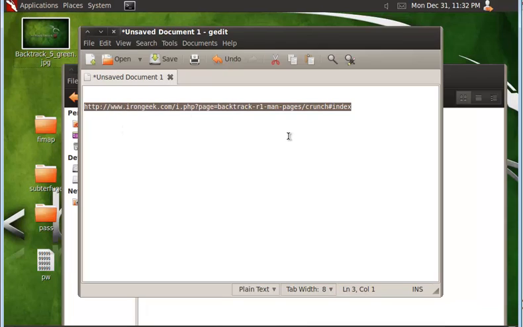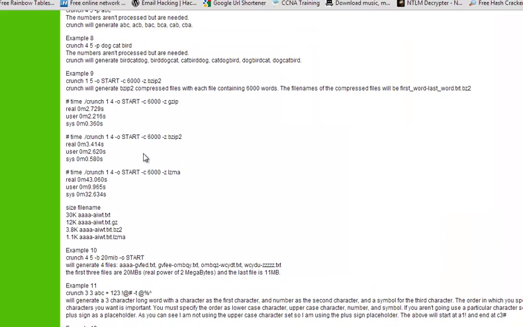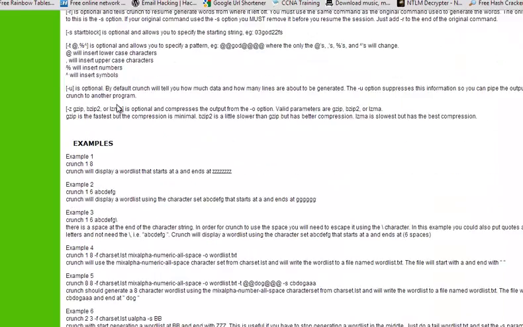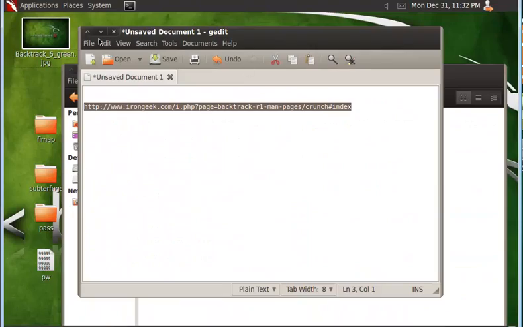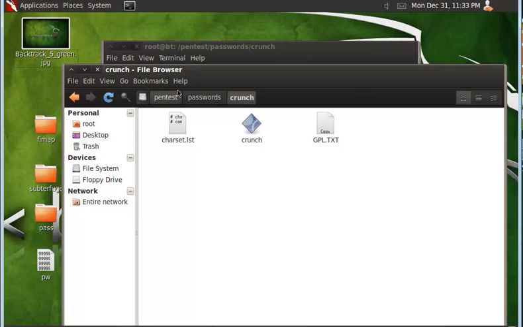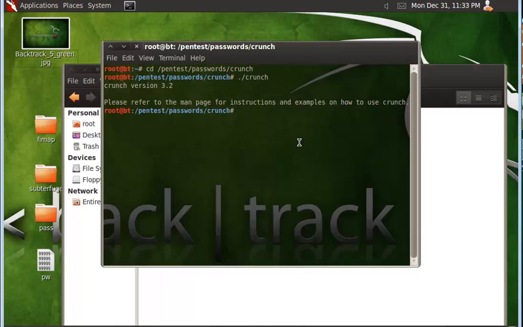You can just input this website in your web browser and you can find out more options of this tool. Here are the options, so you can have a look on how to use the more functions. So I will show you the basics of how to use crunch.